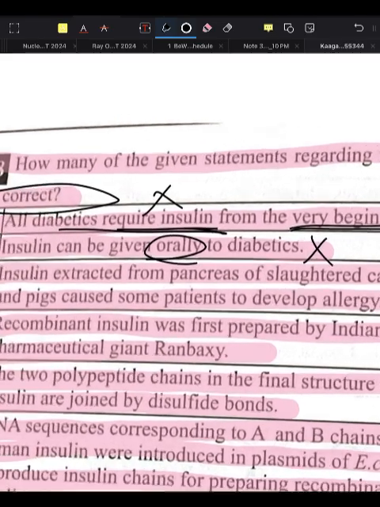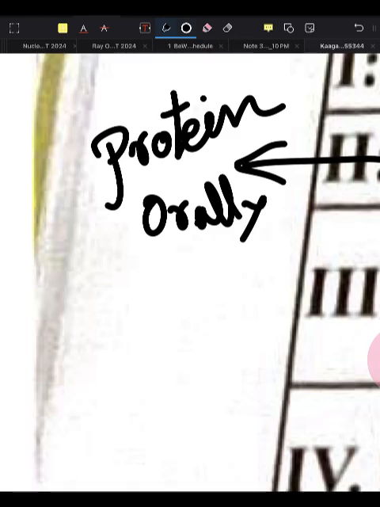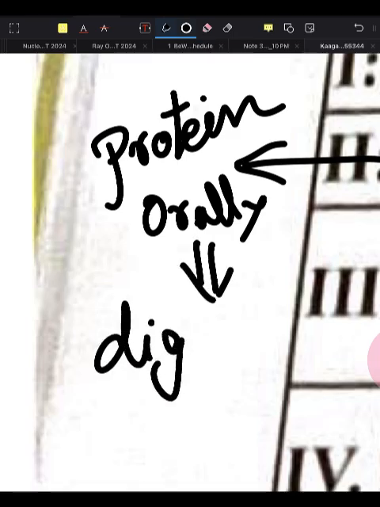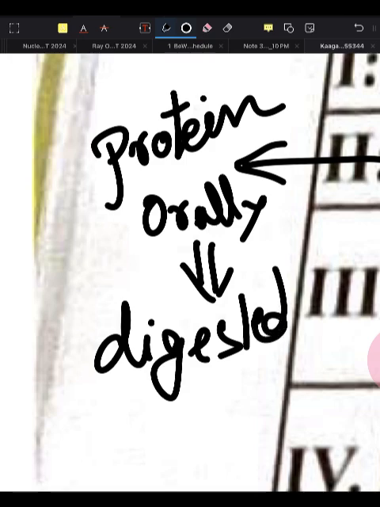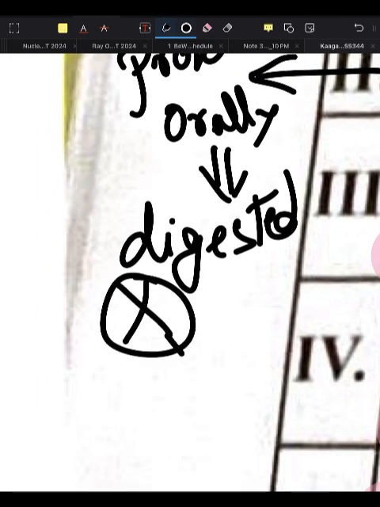Why? Because insulin is a protein. When orally given, what will happen? It will be digested, and we don't want this. Digestion, we don't want this.